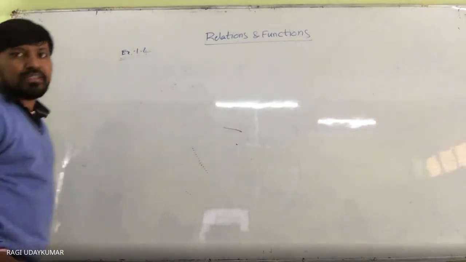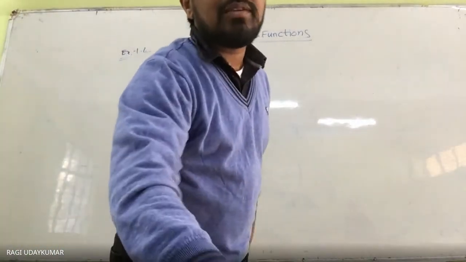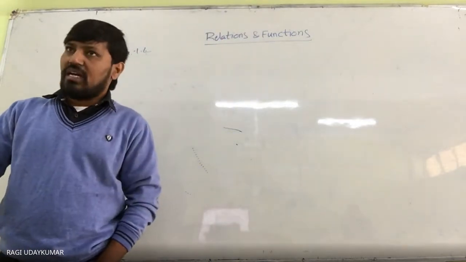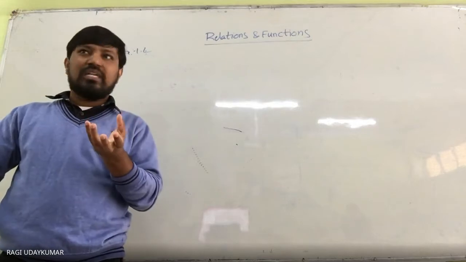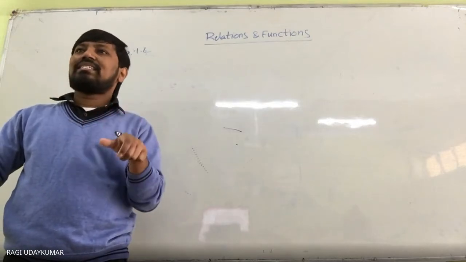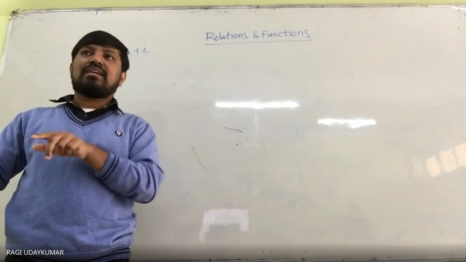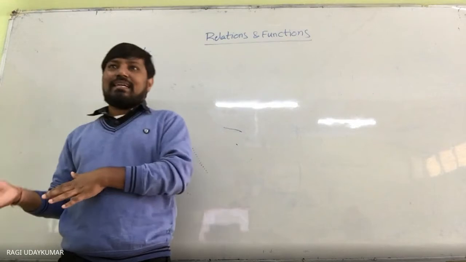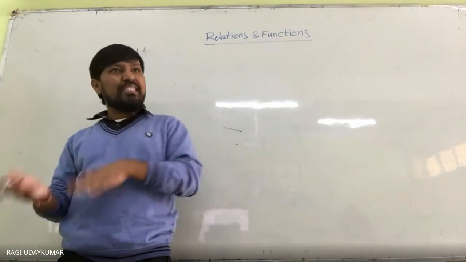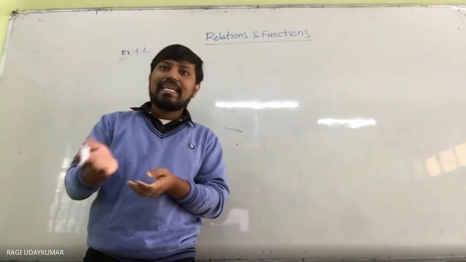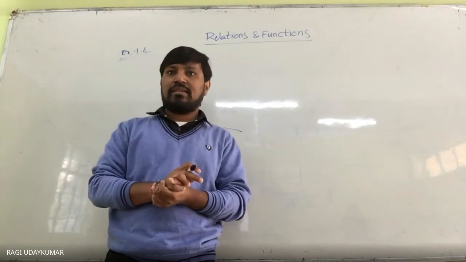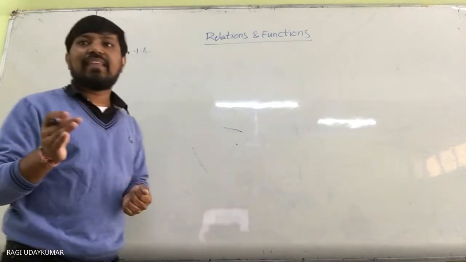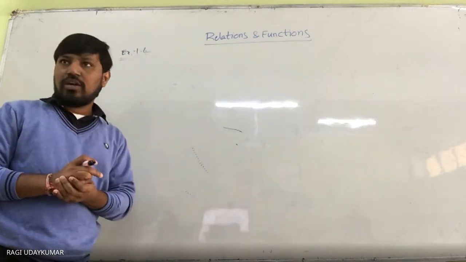So in this exercise, the second question is given: for each of the following, determine whether it is a binary operation, commutative and associative. So the commutative property, you know that. Suppose plus is a binary operation you are taking into consideration, A plus B is equal to B plus A. A star B is equal to B star A. It is already given that they are binary operations. So now here you need to decide whether they are commutative or associative or not.